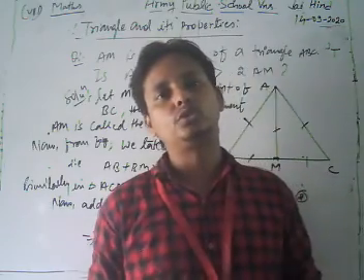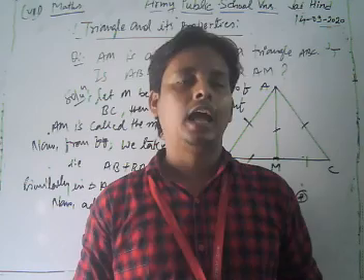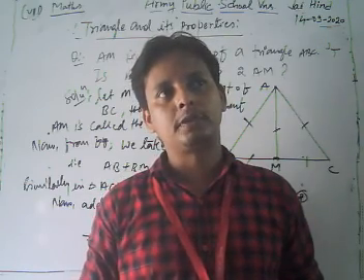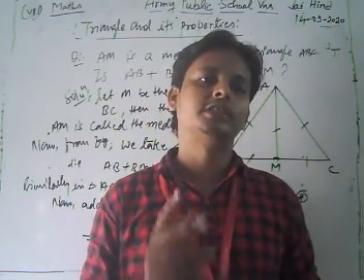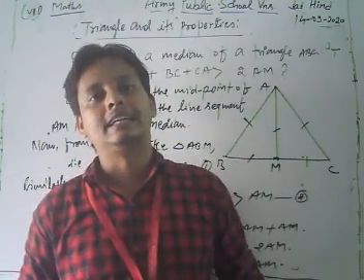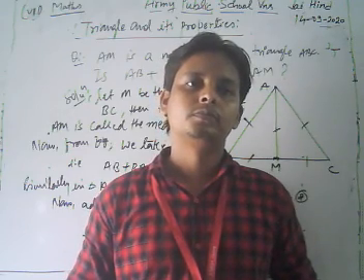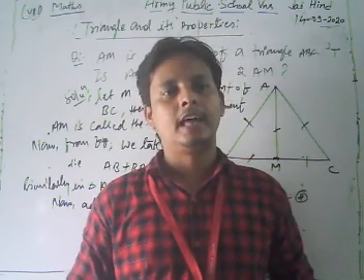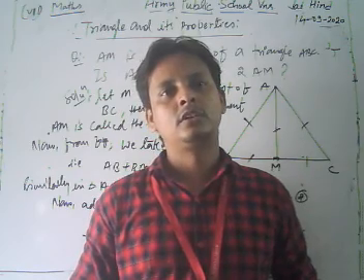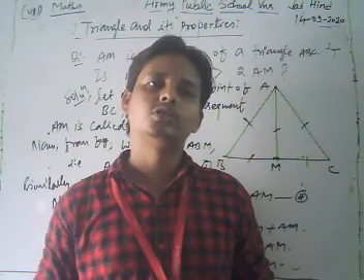The sum of any two sides of a triangle is always greater than its third side. And one of the most important properties, the angle sum property of the triangle, we discussed that topic also: the sum of all angles of a triangle is equal to 180 degrees. And dear students, we took and solved some important questions based on that topic.